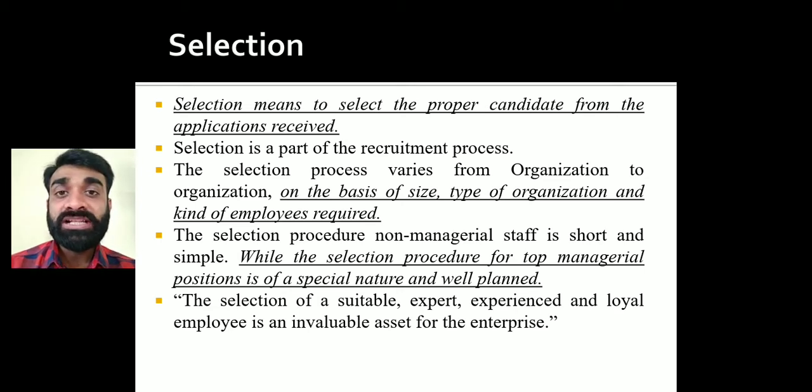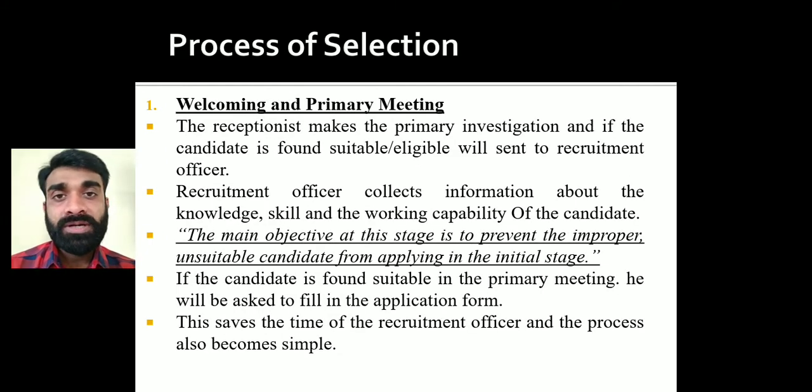It is all about selecting the best and probable, or we can say suitable, candidate for the business enterprise, for the business unit, so that they can succeed in the successful implementation of the objective. Okay, right? Next, that is the process of selection. Let's see. It's a simple procedure. Nothing like that, right? We are going to understand it with a practical example.